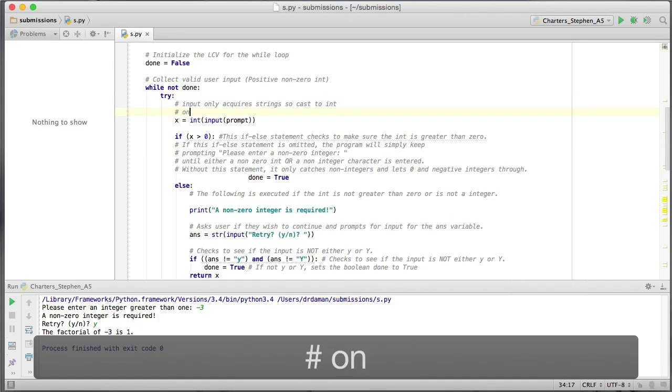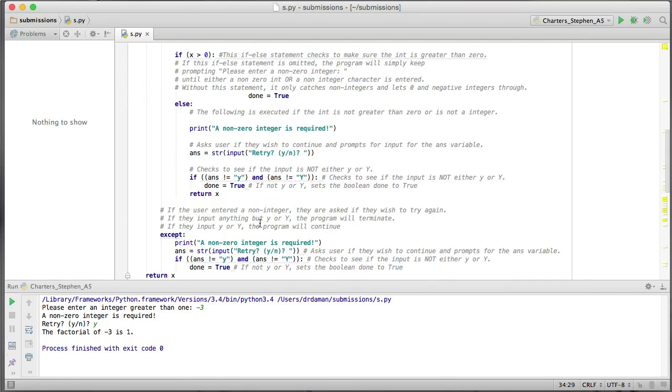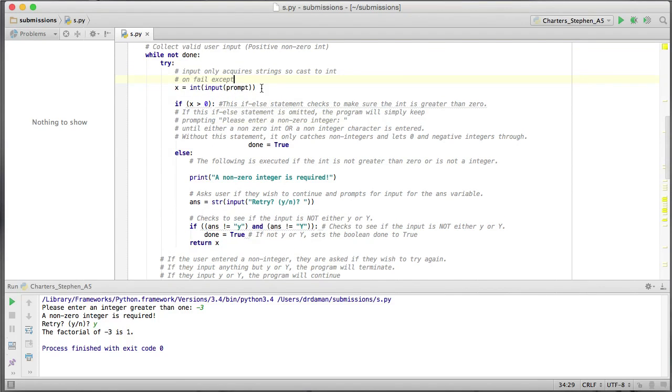Another one, on fail, accept. Okay, so it's a little note to ourselves that if this fails right here, we're going to end up down here. Okay, so that's what we do.